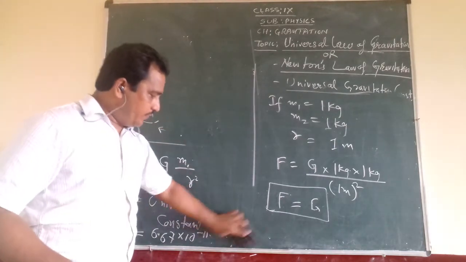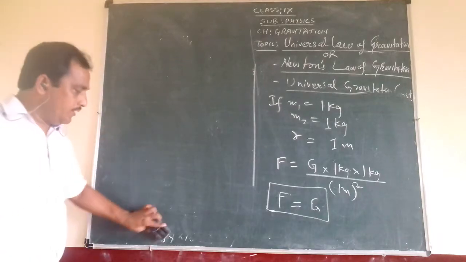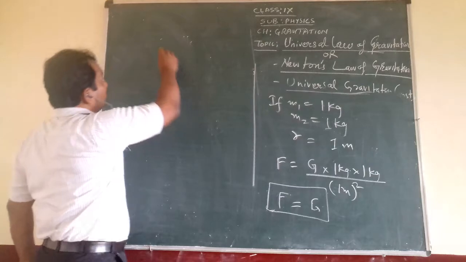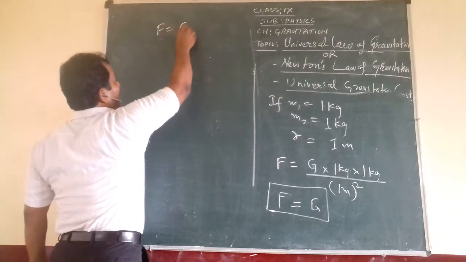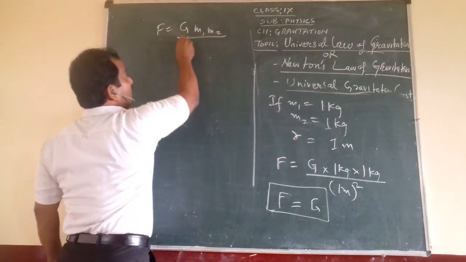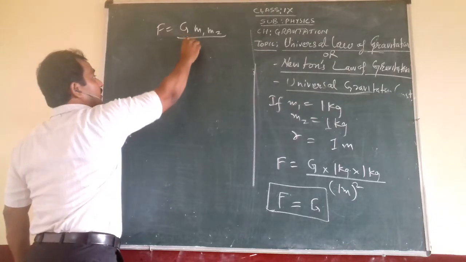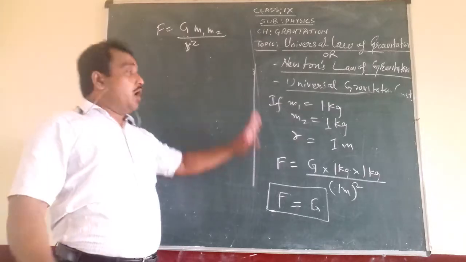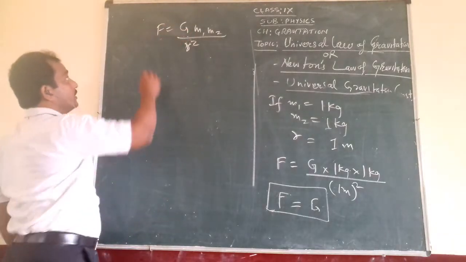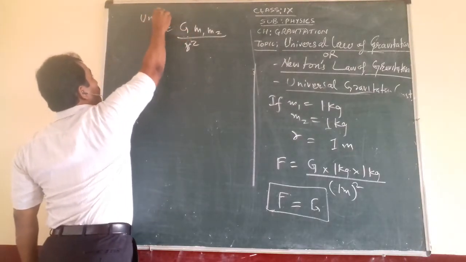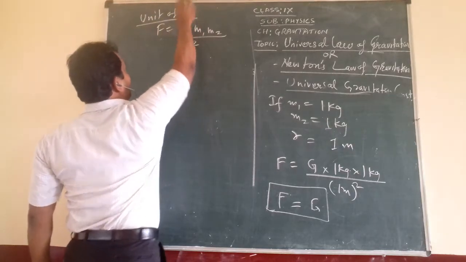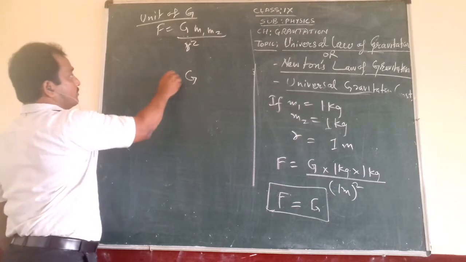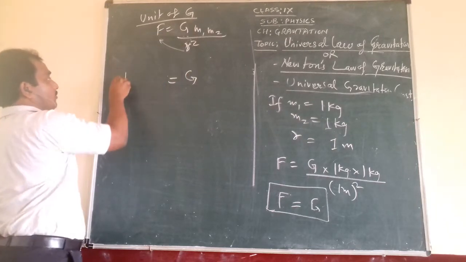For that, we will just find it by cross multiplying the formula for capital G. So F is equal to G m1 m2 upon r square. This is the relation between the force between two objects whose masses are m1 and m2. How much is the value of G, we can find in order to know the unit of capital G, the universal gravitation constant.